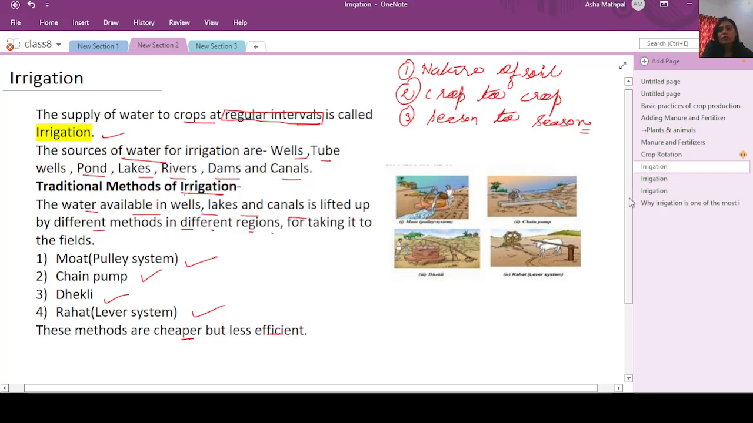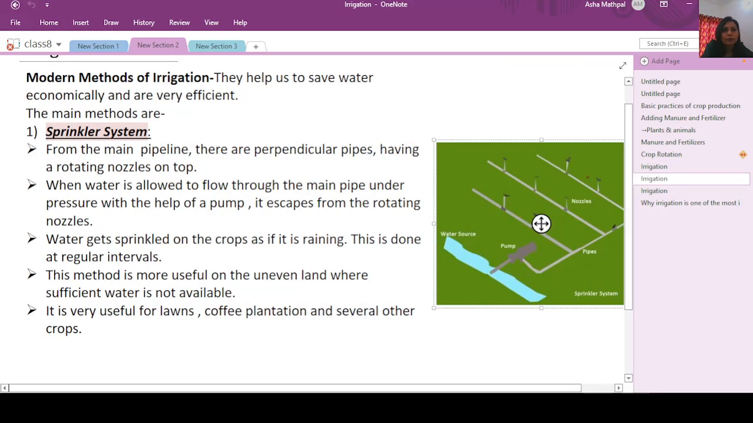Now we will see the modern techniques of irrigation which are more popular nowadays. They help in saving water and economically they are very efficient. They are of two types, one is called sprinkler irrigation and the other is called drip irrigation. We will start with the sprinkler irrigation. As its name tells, it helps in sprinkling the water.